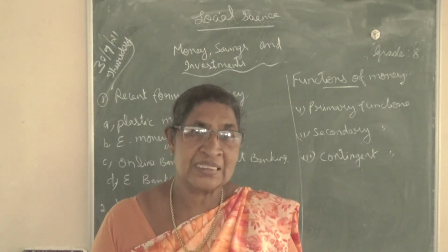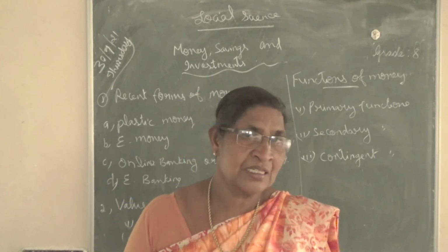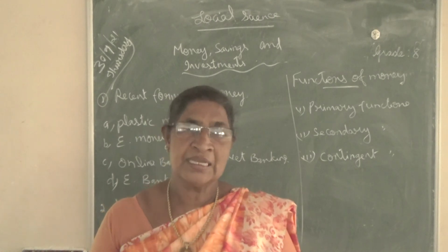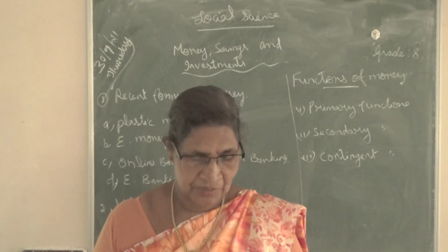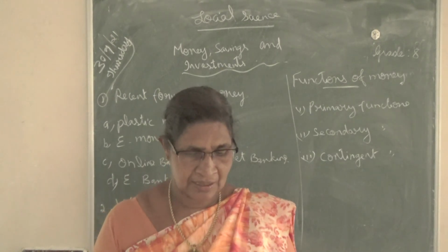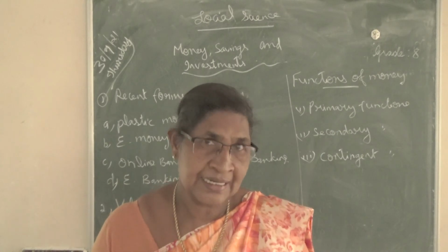For farmers, for trade, and others also. Those who need a loan can get it from the government. That is the contingent function, basis of credit, that is loan.